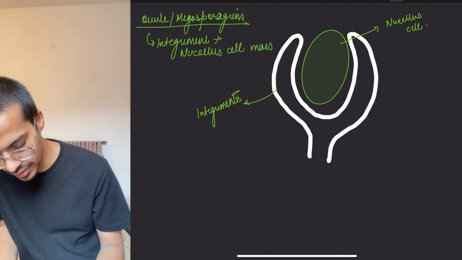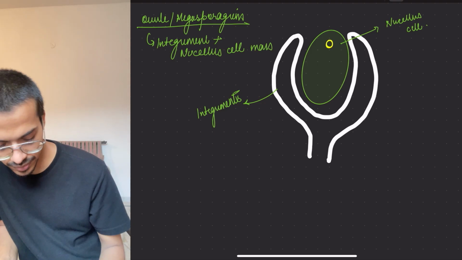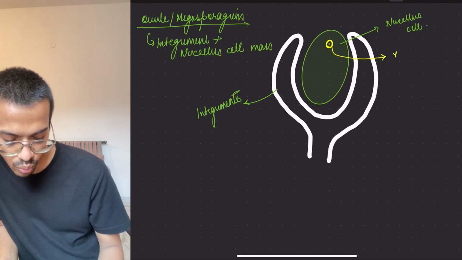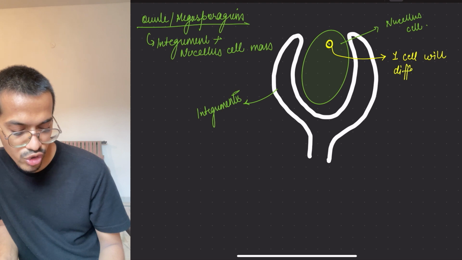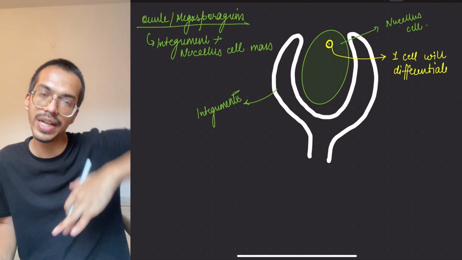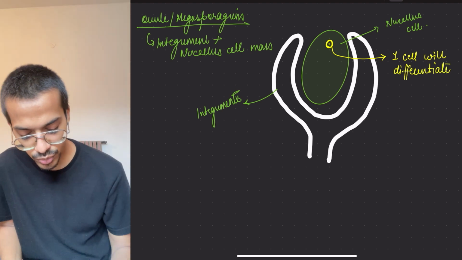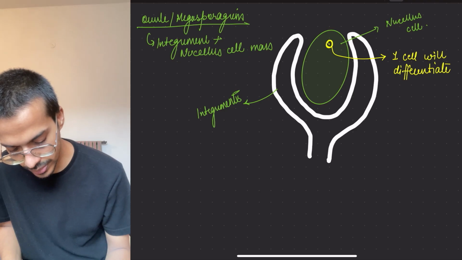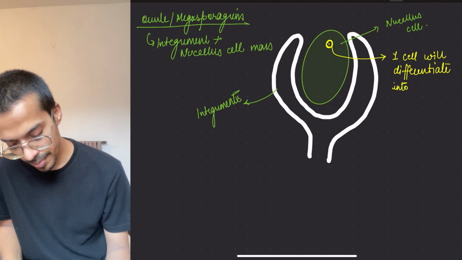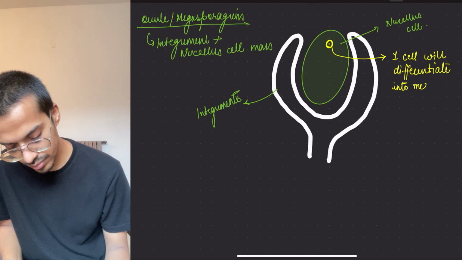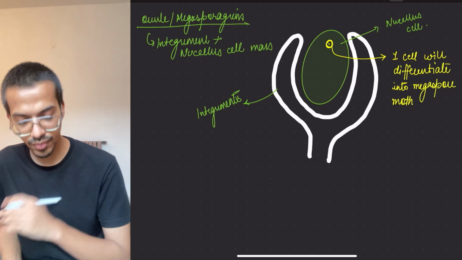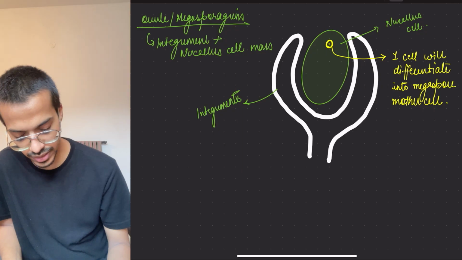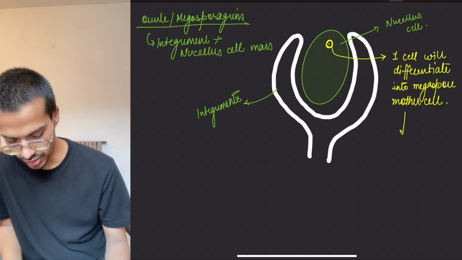Now what will happen? Inside this nucellus, one cell will differentiate, meaning it will change. For now, remember it; later we will learn it. One cell will differentiate into the megaspore mother cell. This megaspore mother cell will undergo meiosis, which we have taught.